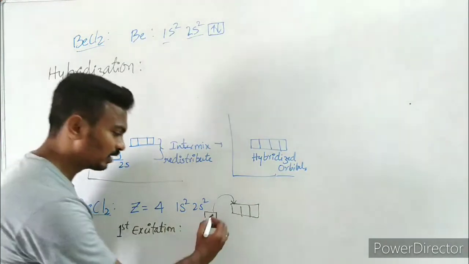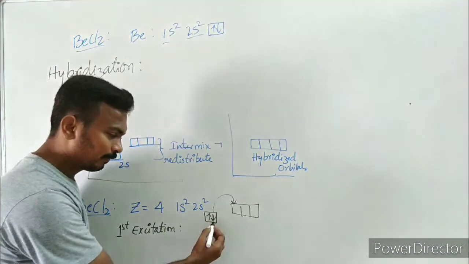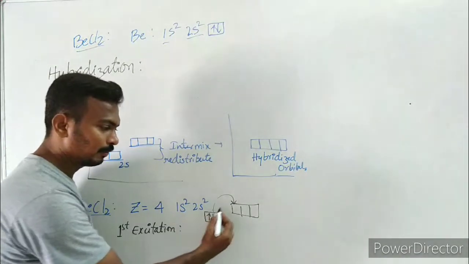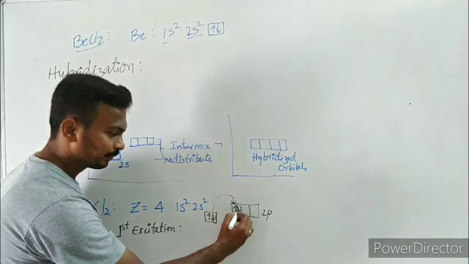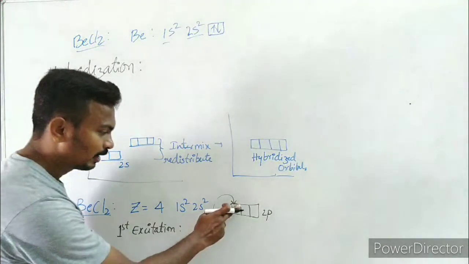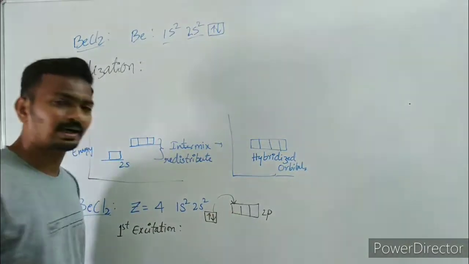This is known as excitation. Here the two electrons are paired up. One of the electrons from the 2s orbital will jump into the 2p orbital, and they will have one unpaired electron.